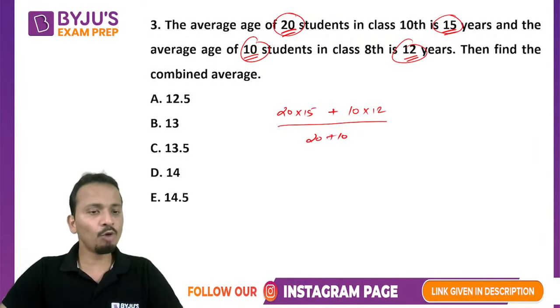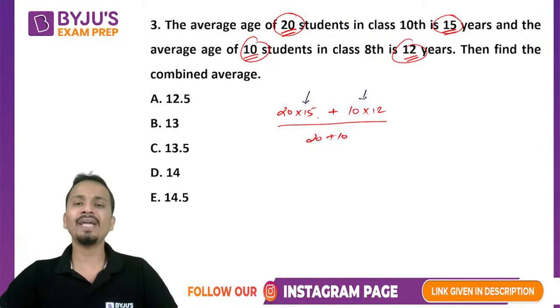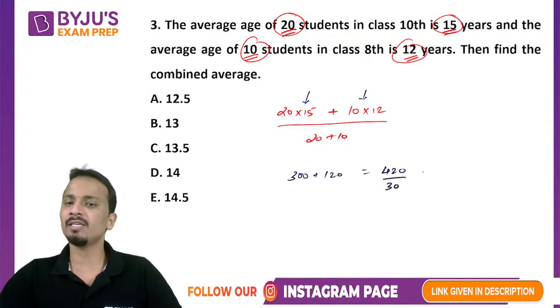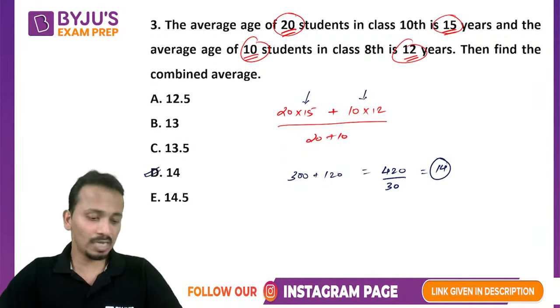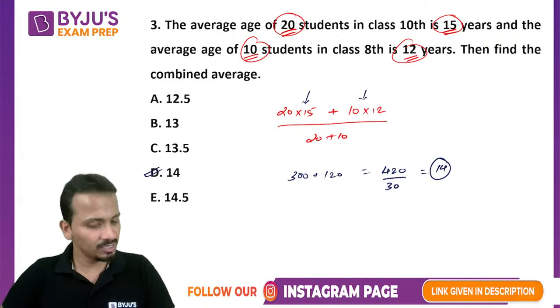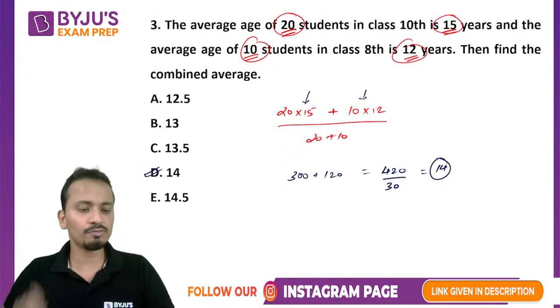Okay, now if you want to save time, you could have avoided writing this expression. Directly, 20 into 15, the value is easy, 300 plus 120, which is 420, now divided by 30, and the answer will be equal to 14. Okay, so answer, yes, it is absolutely correct. All of you have given a perfect answer. Lovely. So answer is option D, that is 14.